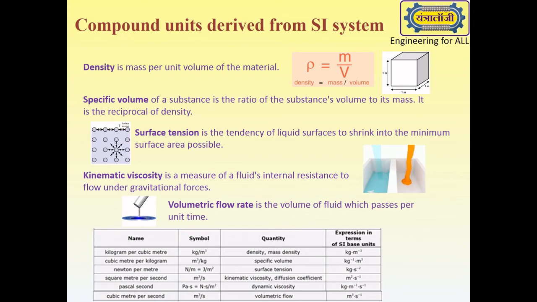Density or mass density is measured in kilogram per cubic meter. Specific volume, being a reciprocal of density, is measured in cubic meter per kilogram. Surface tension is measured in Newton per meter. Kinematic viscosity or diffusion coefficient is measured in square meter per second. Dynamic viscosity is measured in Pascal second and volumetric flow is measured in cubic meter per second.